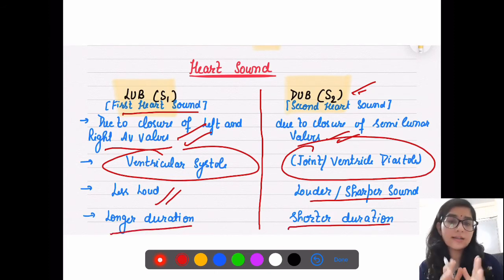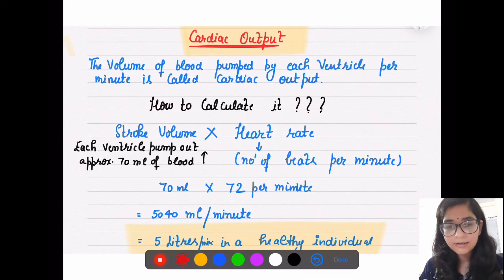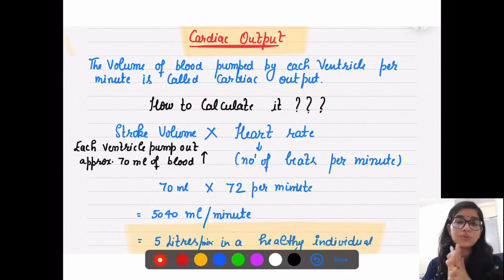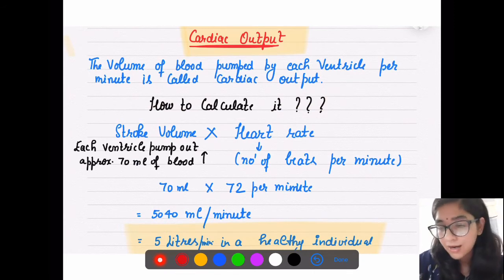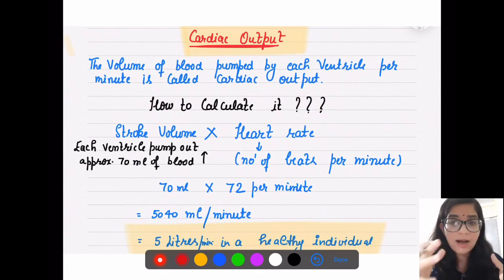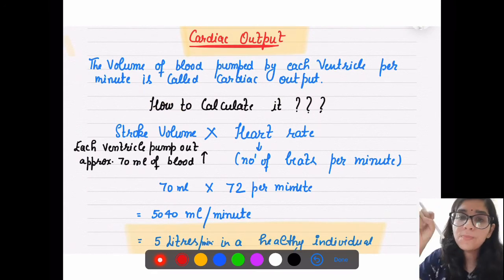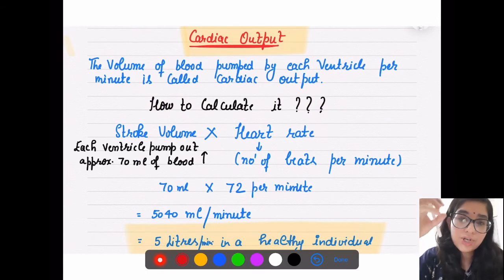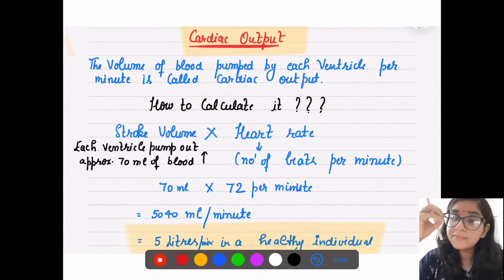So these are the differences between the two heart sounds, that is lub and dub. Now we have to calculate the total volume of blood our heart can give rise to, right? What our heart can pump out is known as cardiac output. Again I am repeating, the volume of blood which our ventricles can pump out is known as your